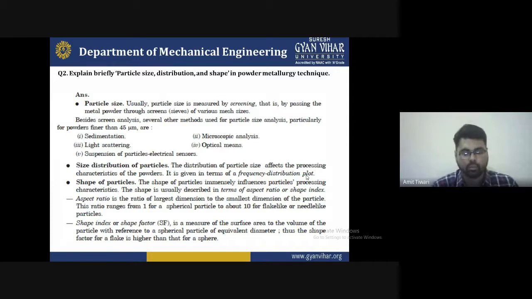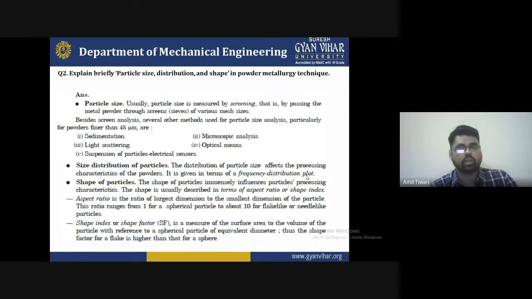This type of screening analysis is the best way to check particle size, particularly for powder finer than 45 micron. The other options are the sedimentation process, microscopic analysis, light scattering, optical means, and suspension of particles with an electrical sensor. These are all analysis techniques we use to check the particle size.